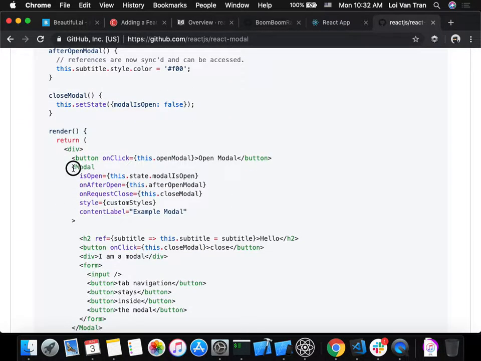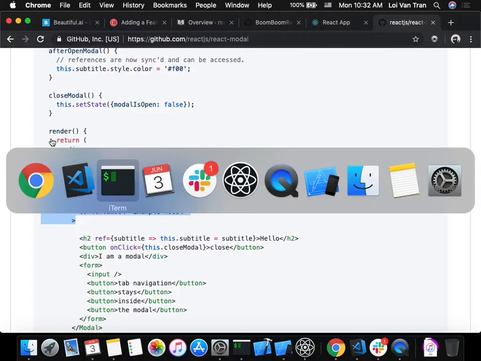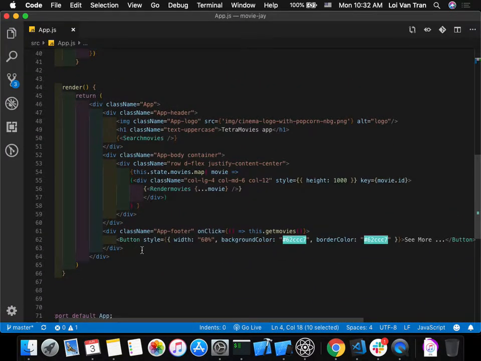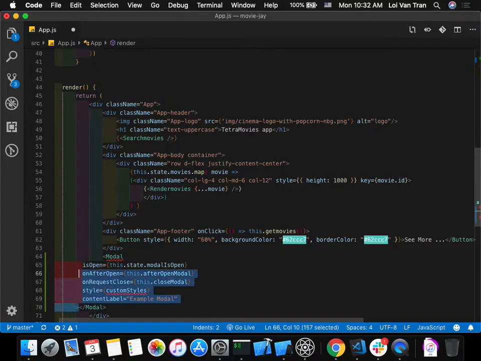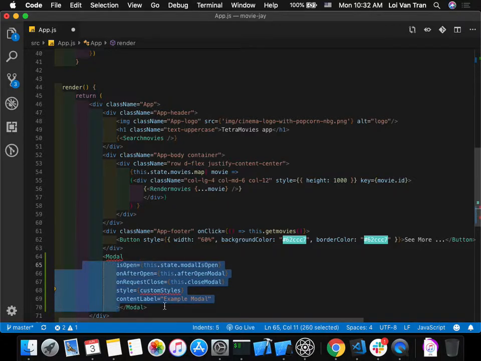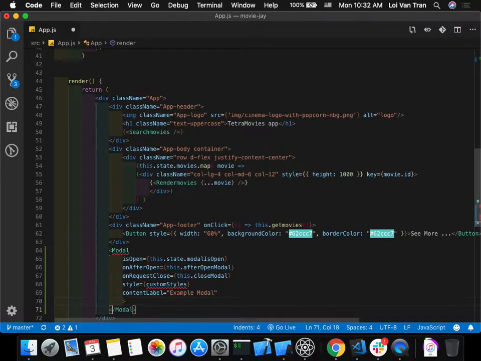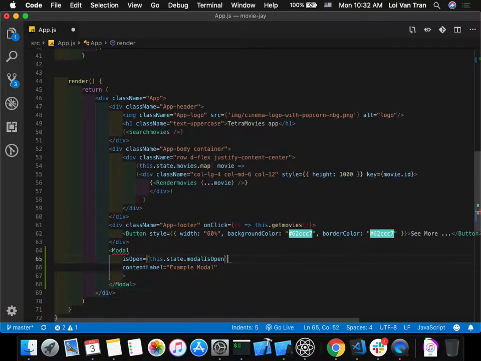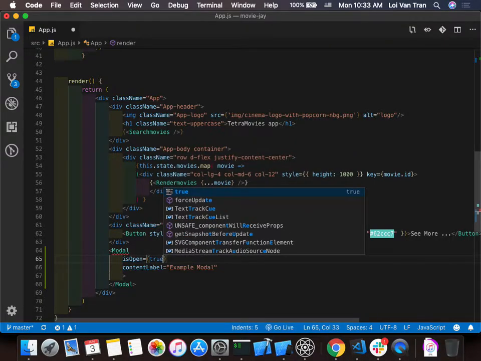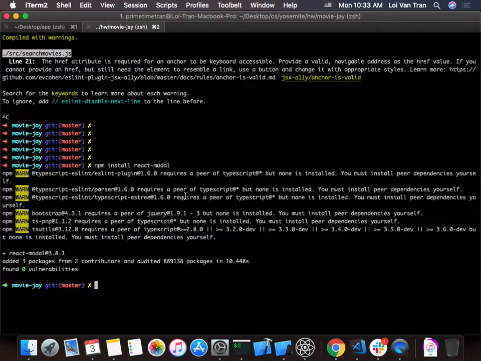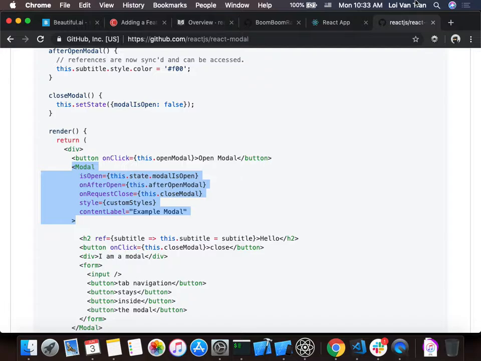So just go ahead and copy this example that they gave us. Let's just paste it, and we can delete almost all of these. We'll delete all these. And for isOpen, we're going to hard code true just to see whether or not it looks right, okay? So when we ran npm install, everything looked okay. So let's go ahead and run npm start. Get our server back up.